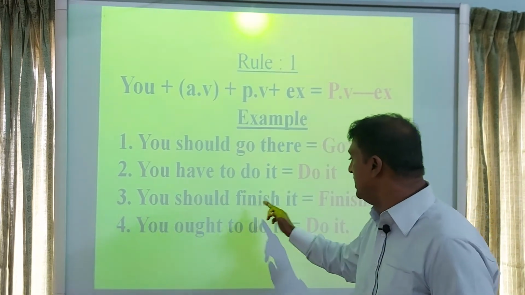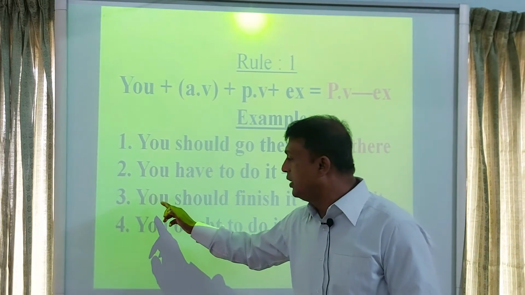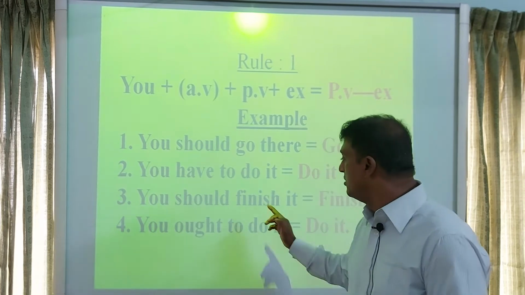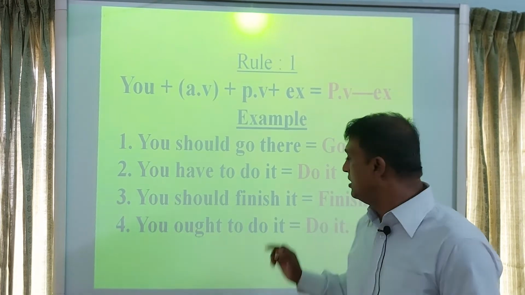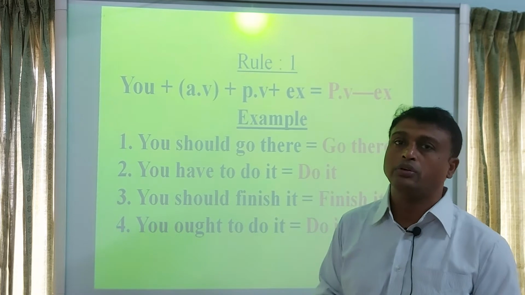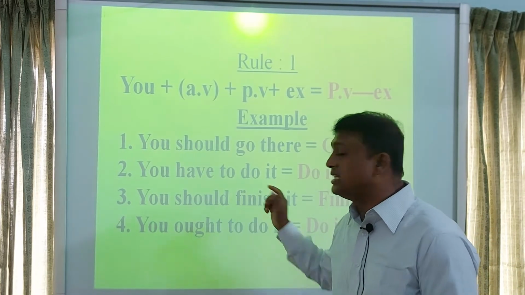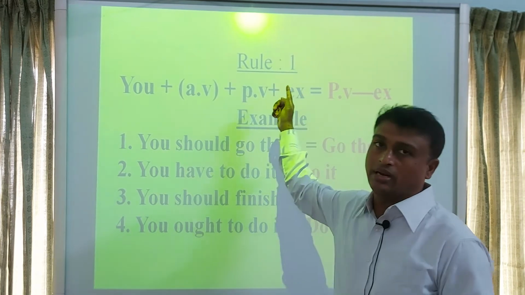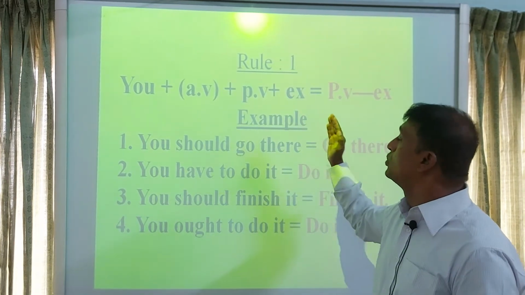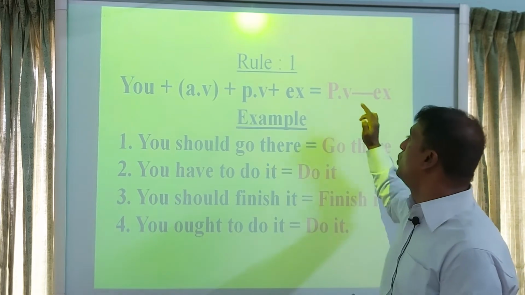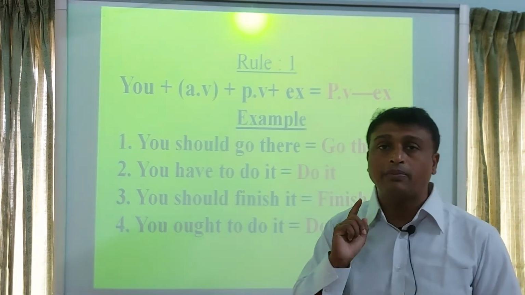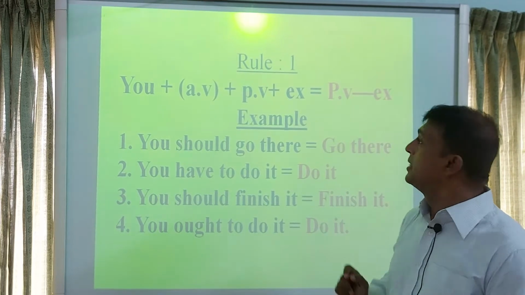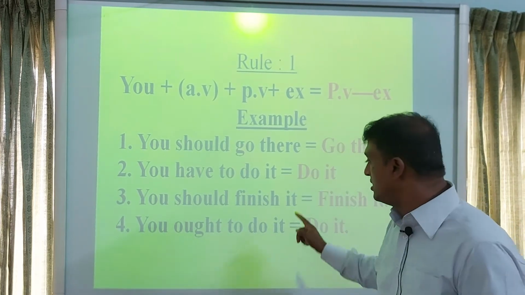You should finish it. You second person, should auxiliary verb, finish principal verb, it object. So this sentence is applicable for rule 1. So according to rule 1, at first we will write principal verb 1. Here principal verb is finish. Then extension or object it.